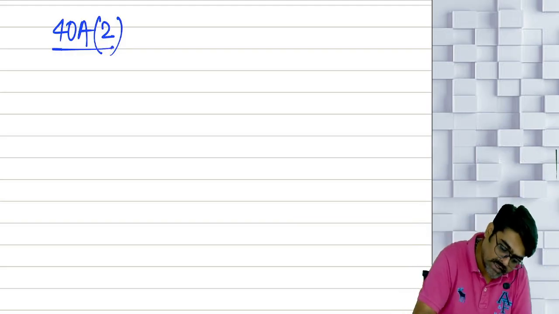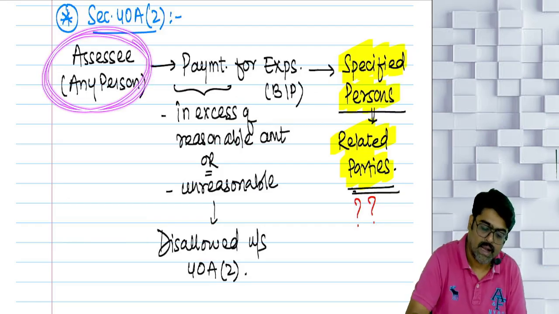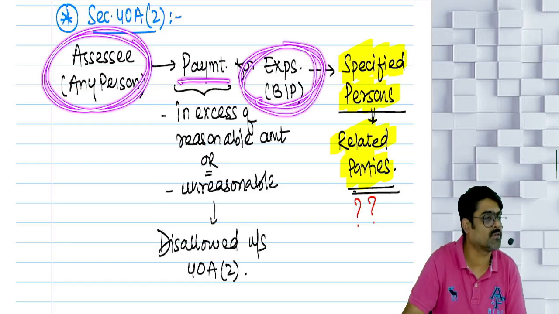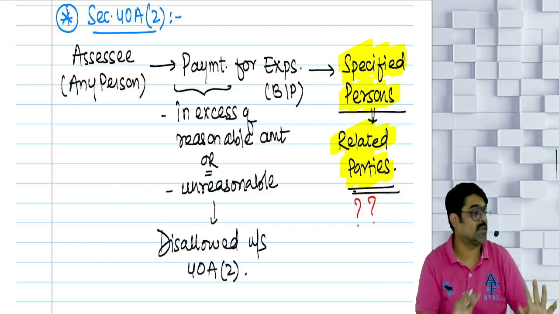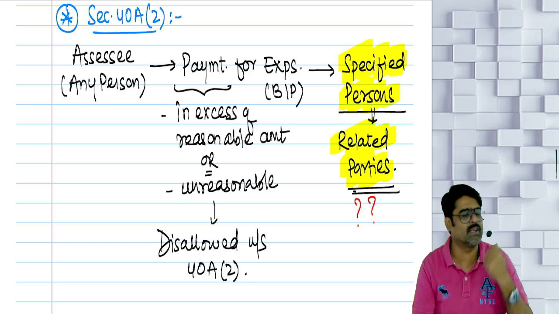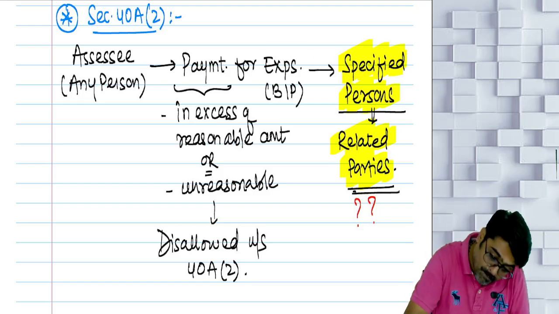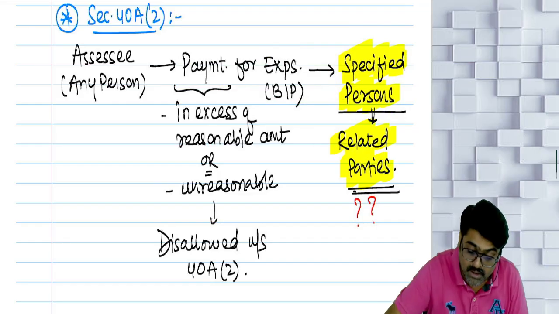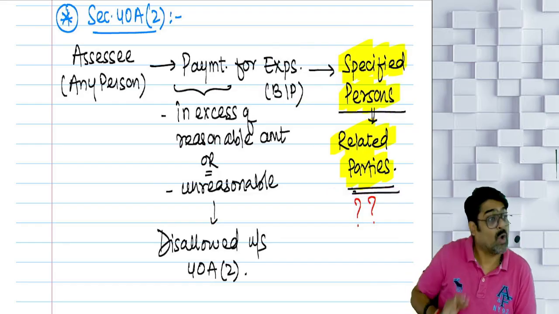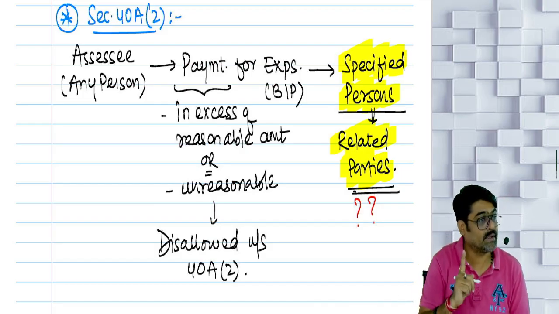Now this subsection 2 says that if you are an assessee and you are making payment for your business expense, you are incurring any business expense now. Which business expense? Any business expense. Commission, salary, rent, this, that. Any business or profession expense. So is it your business expense? Yes. Are you going to claim this expense as a deduction? Yes. But the payment for this business expense you are making to a specified person, meaning your related parties. So any payment of the business expense you have made to the related parties should be within limits.